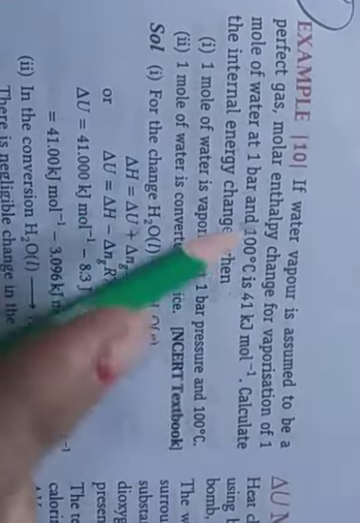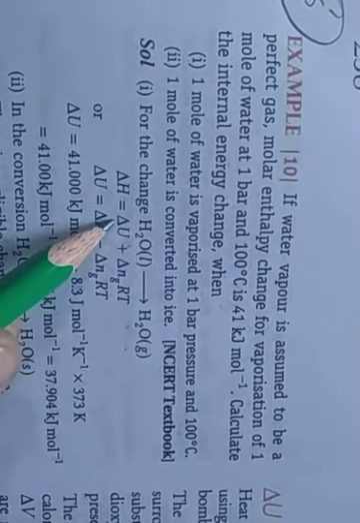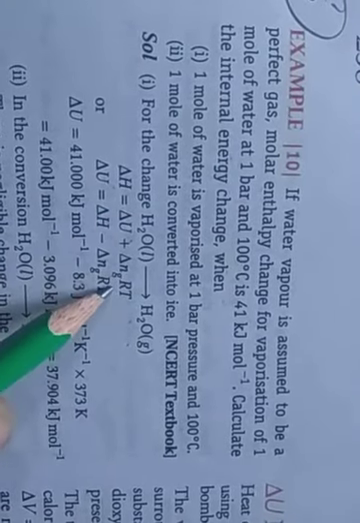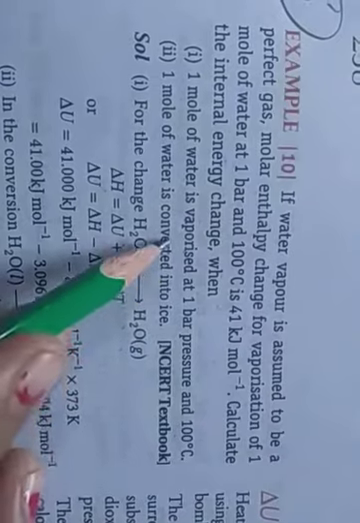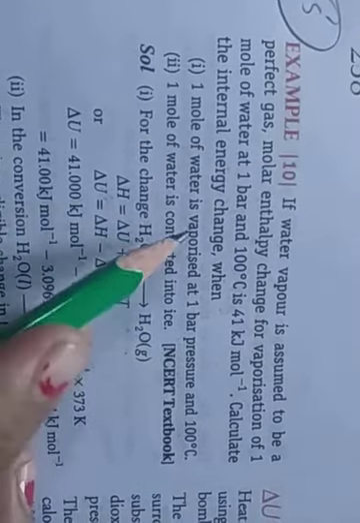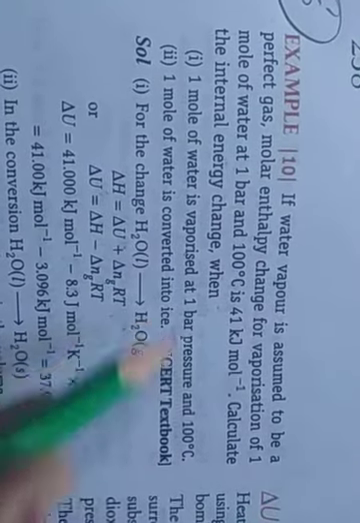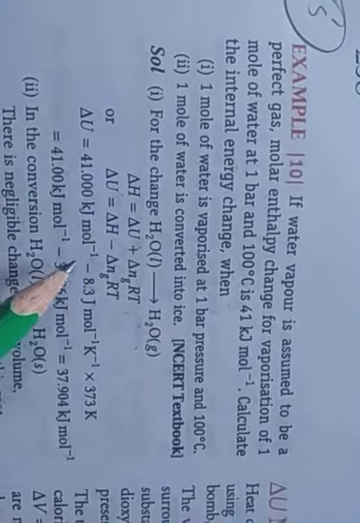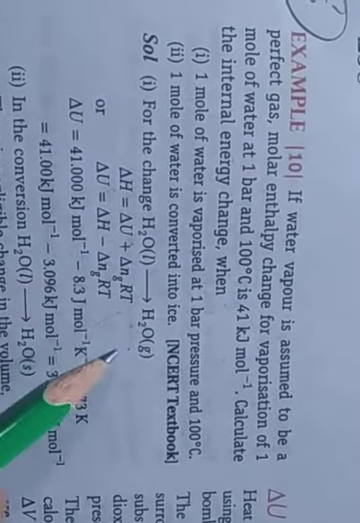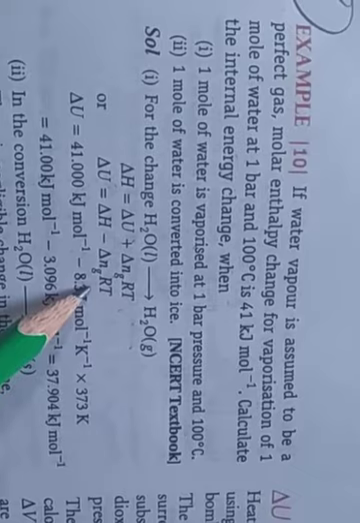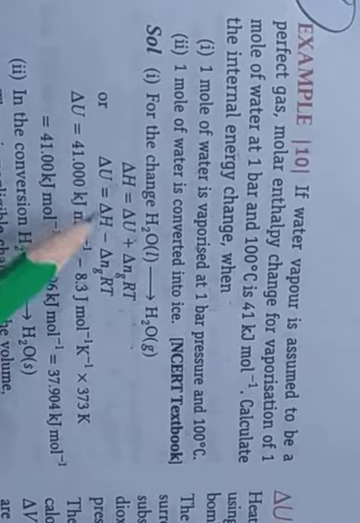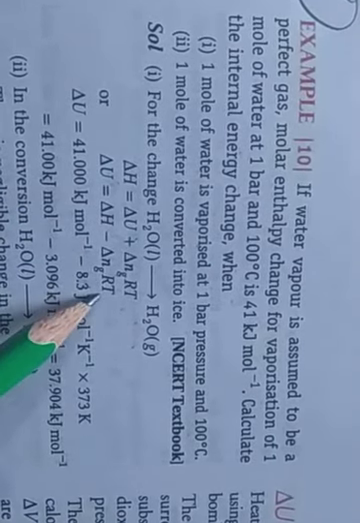Delta H is equal to delta U plus delta Ng RT, so the formula is delta U equals delta H minus delta Ng RT.